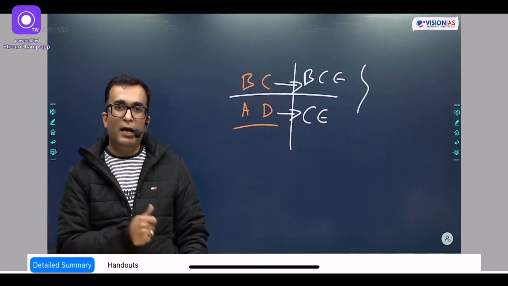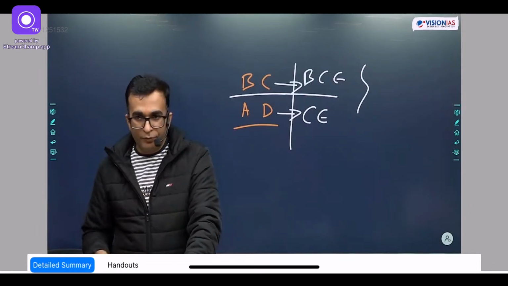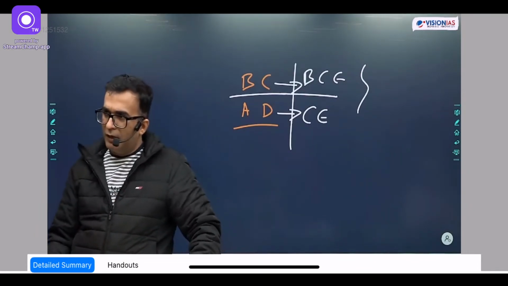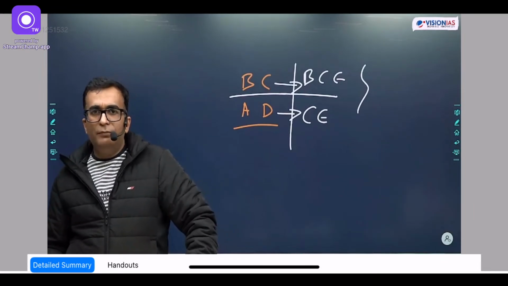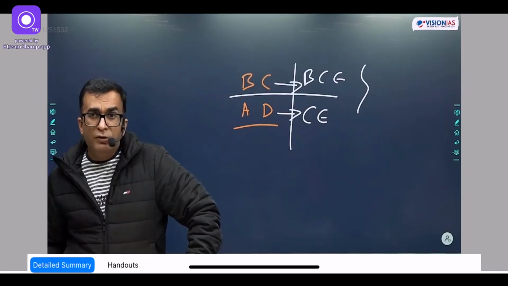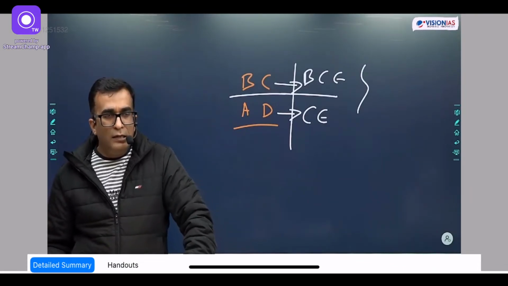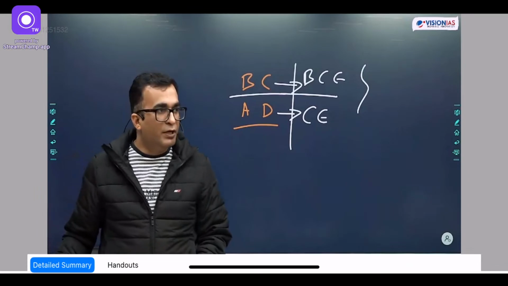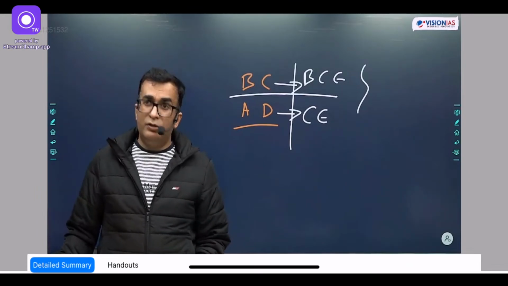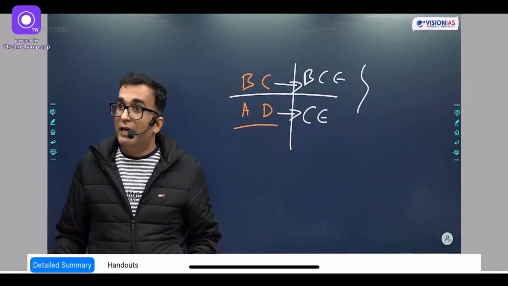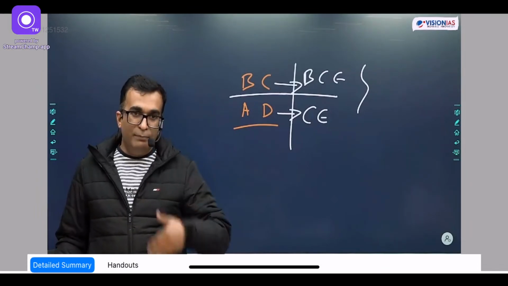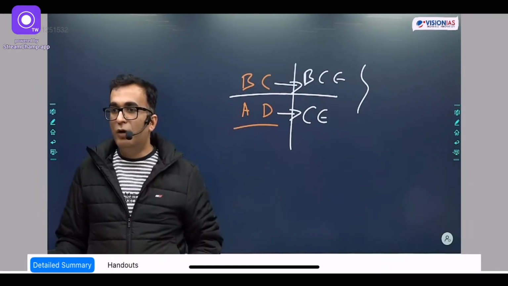Then after Skanda Gupta, who we mentioned was the last important Gupta ruler, during his time there were some tribes from Western Asia whose name was Hunas. They started invading the Gupta territory. But Skandagupta was a strong ruler, and he was able to fight these Hunas.